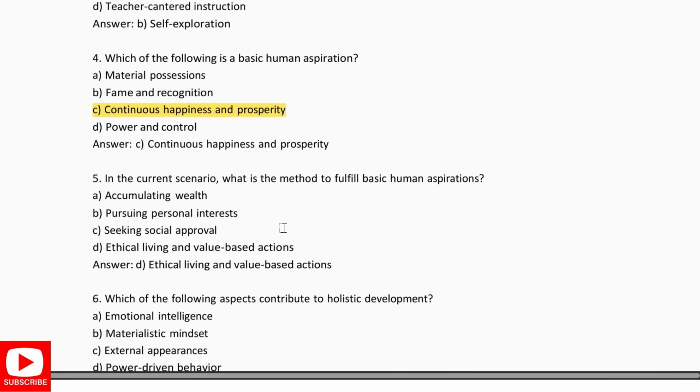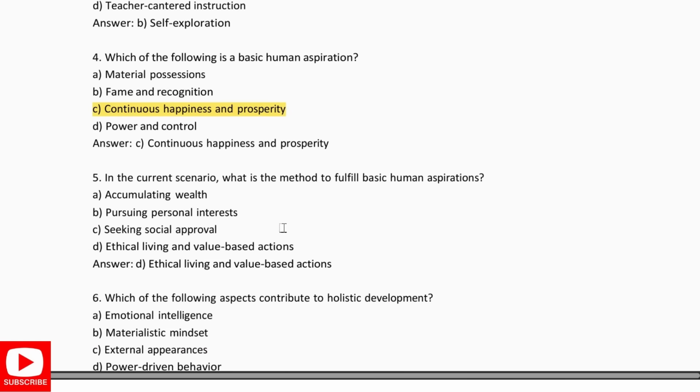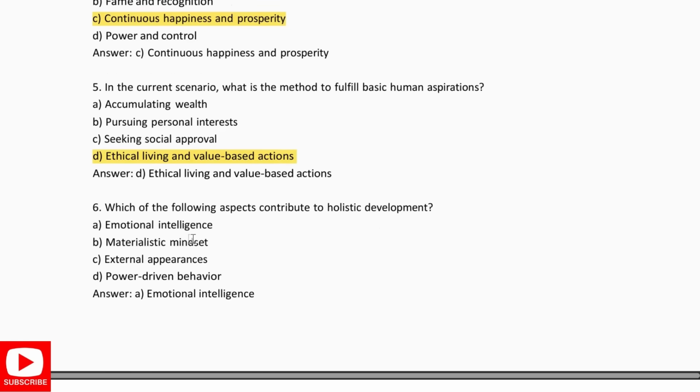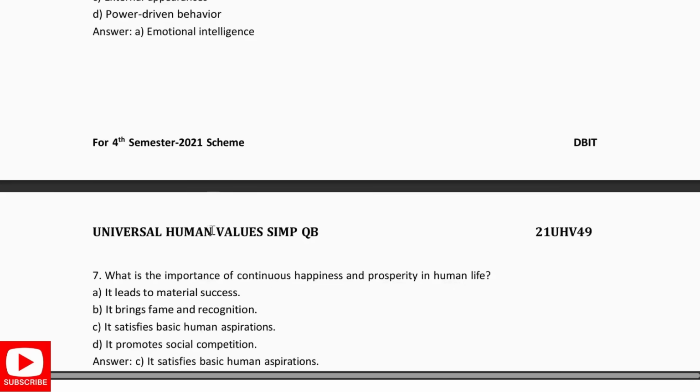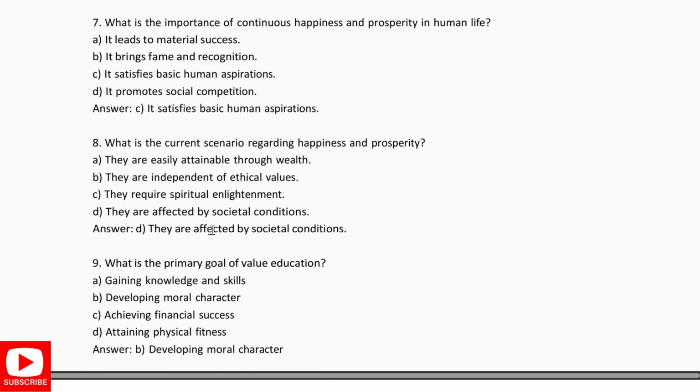In the current scenario, what is a method to fulfill the basic human aspiration? It is ethical living and value based actions. Which of the following aspects contribute to the holistic development? It is emotional intelligence. Next. What is the importance of continuous happiness and prosperity in human life? It will satisfy the basic human aspiration.